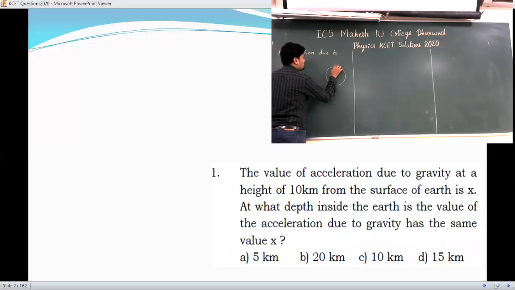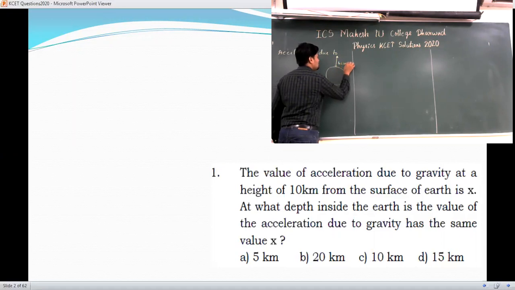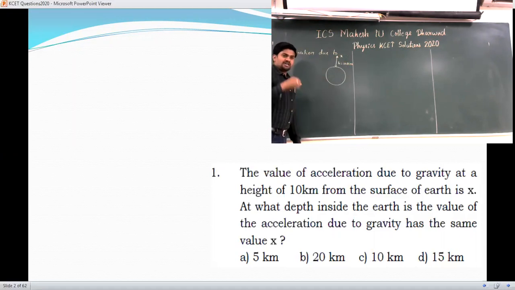From the surface of the earth, I will take a certain height. The value of height they have given here is 10 kilometer, so h is equal to 10 kilometer. At 10 kilometer height, the value of acceleration due to gravity is x. Now they are asking at what depth the value of acceleration due to gravity is also x, so we have to calculate the value of d here. Depth you need to calculate.